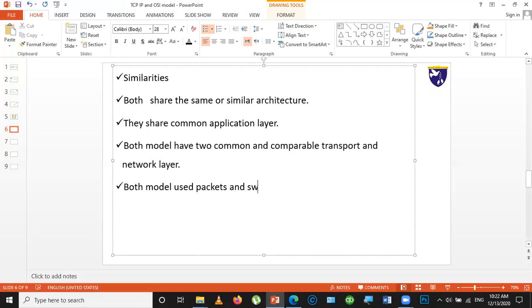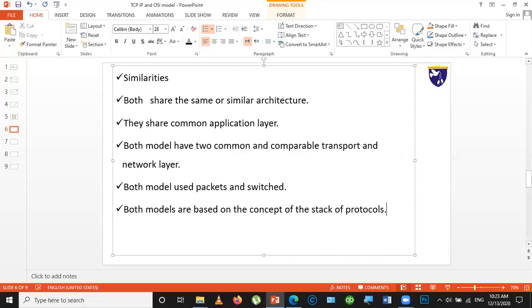And both models are based on the concept of a stack of protocols.